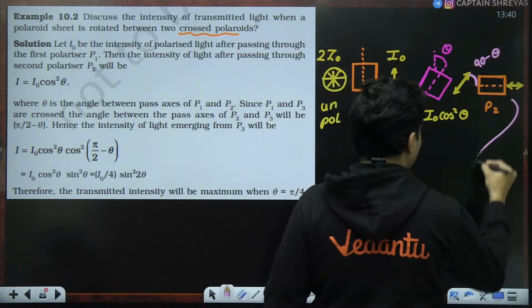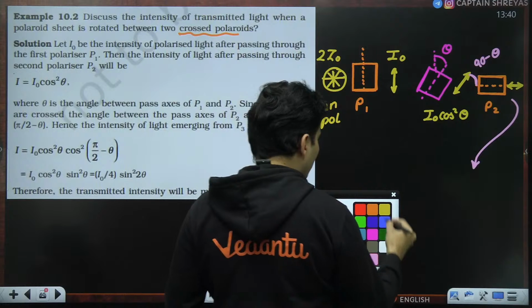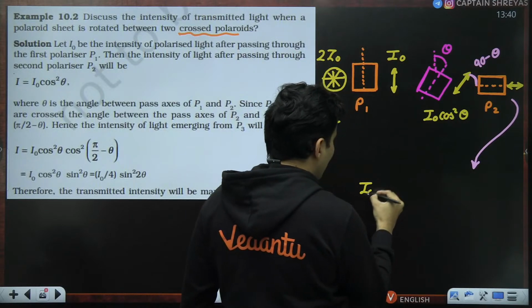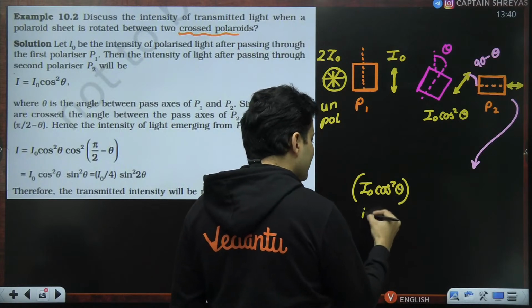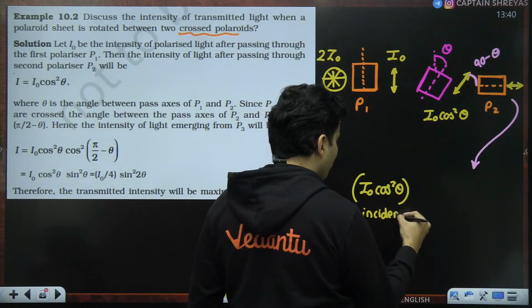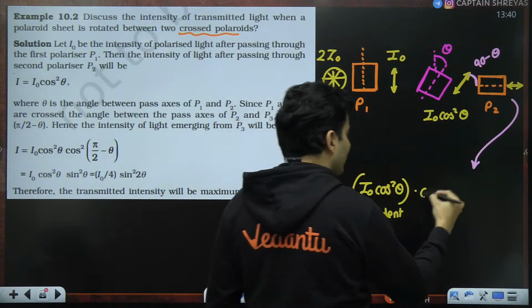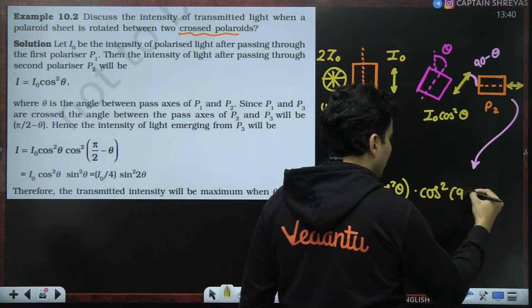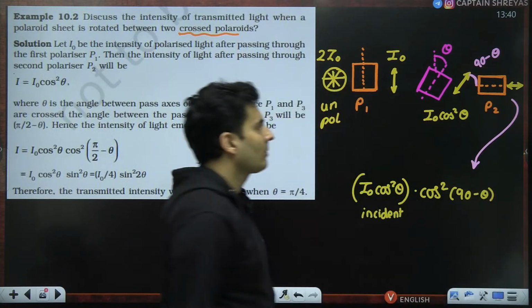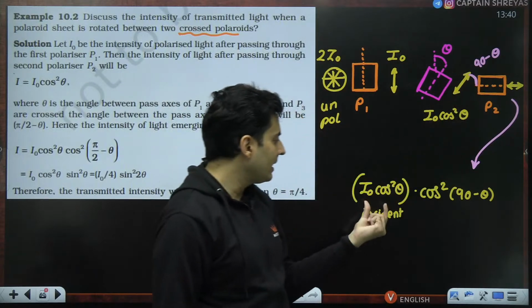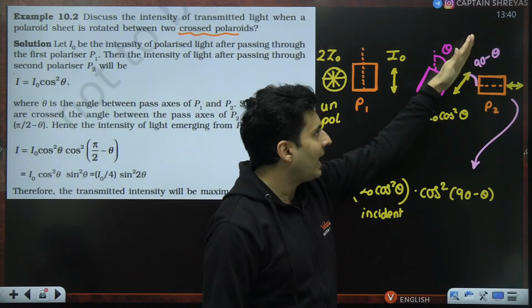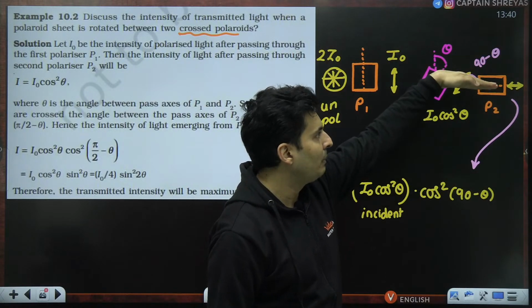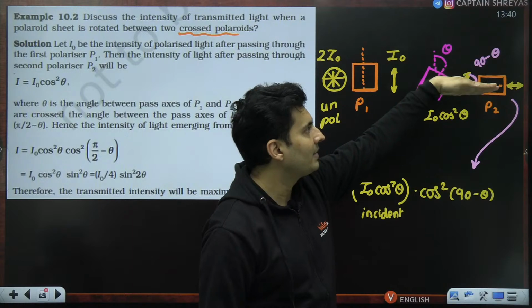So the intensity of the light that you will be getting over here will be I0 cos square theta, which is the incident intensity, times cos square 90 minus theta. The incident light intensity is this, using Malus's law, multiplied by cos square of the angle between the polarization and the pass axis, which is 90 minus theta.